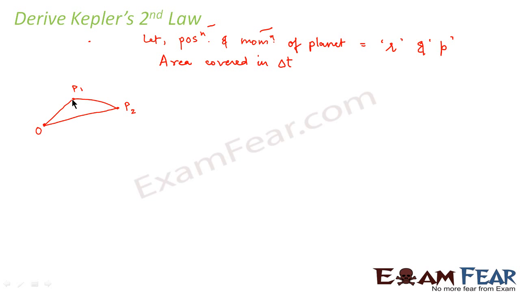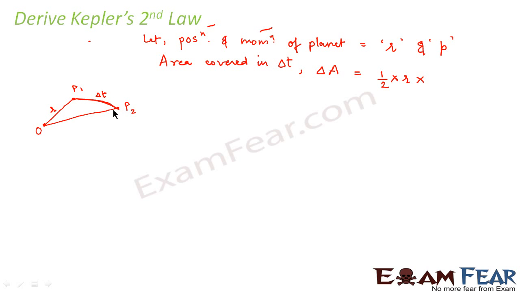As you can see here, the planet moves from P1 to P2 in time delta t. Let us denote this area by delta A. So this area will be half into r, where r denotes the position of this planet, into the distance which it travels here.